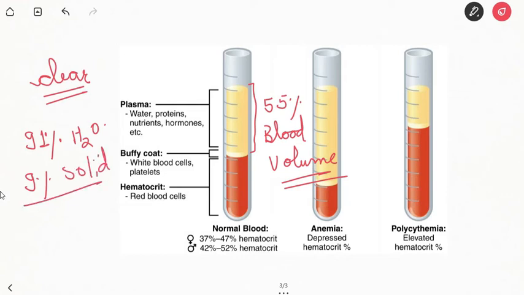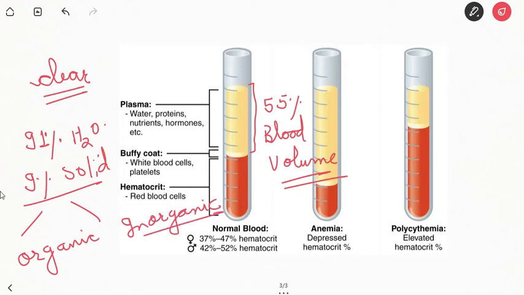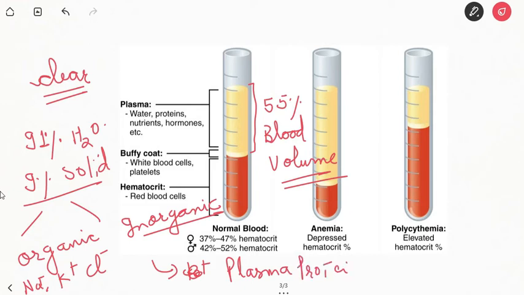Solids can be organic or inorganic components. Inorganic components are sodium, potassium, chlorine, whereas the organic components are the plasma proteins, and nitrogenous substances that include sugar, fats, enzymes, and hormones.